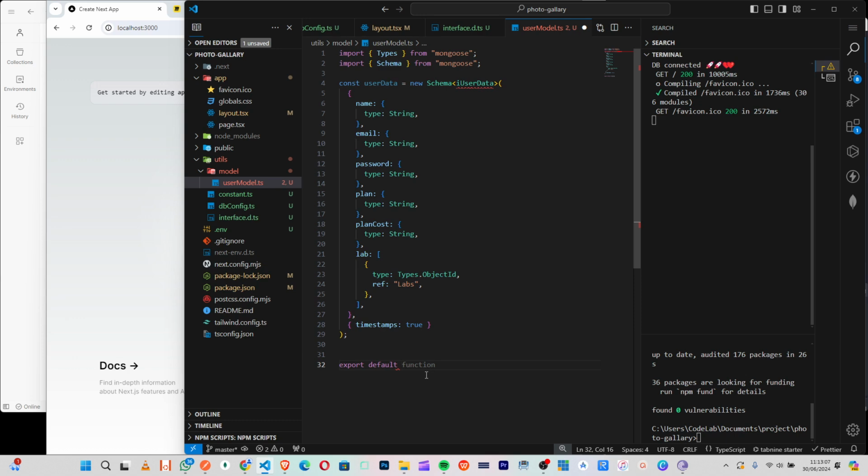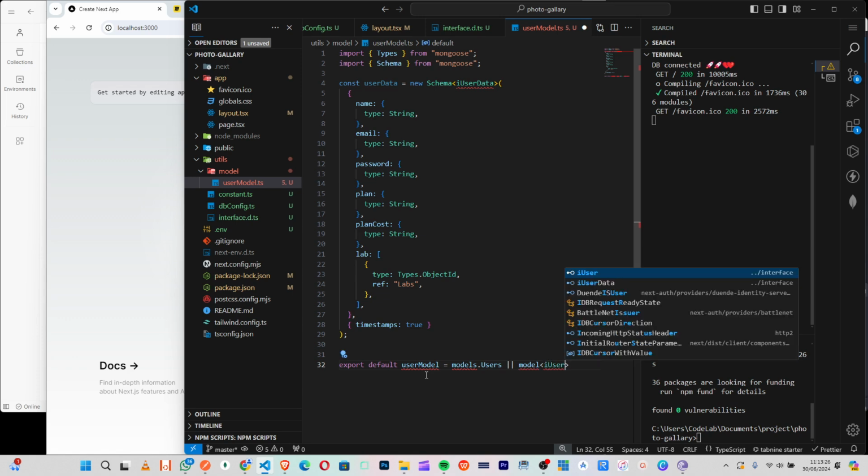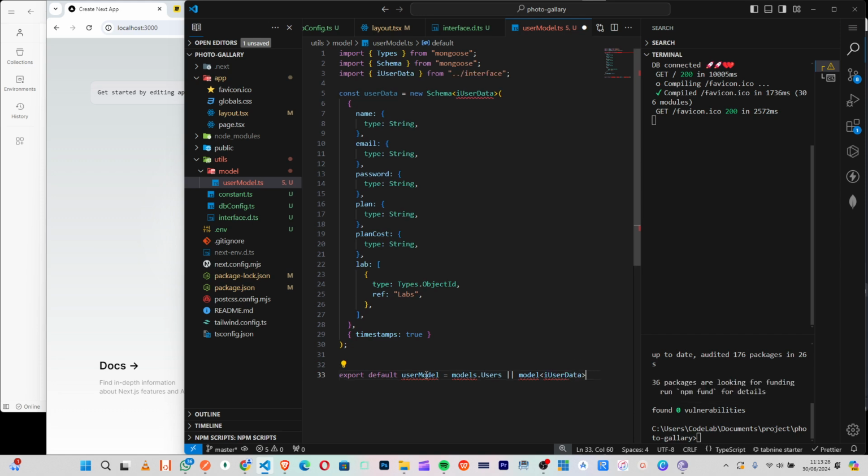Okay, so now I can just say export default userModel to be equal to models.users, model, IUserData, users, userData.